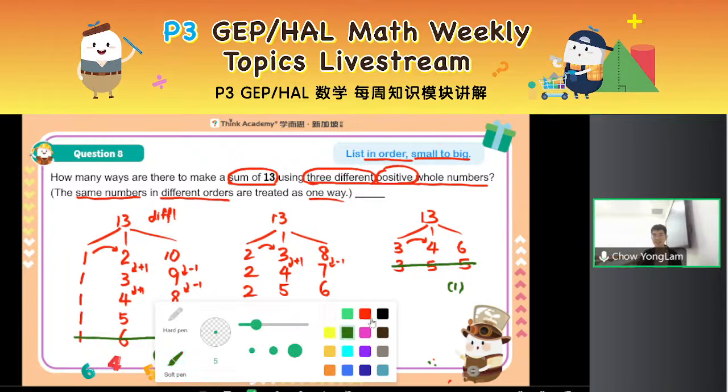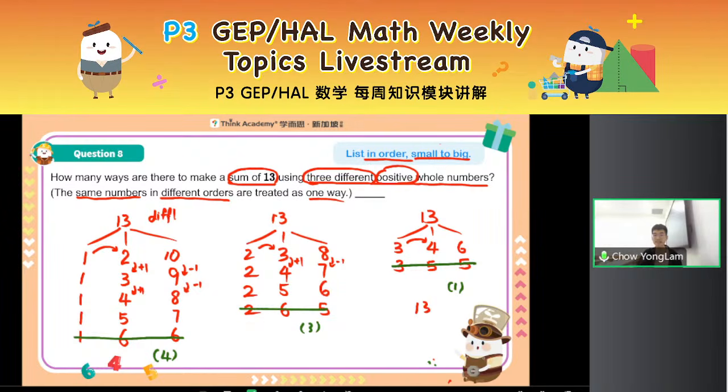Now let's take a look at what happens if I increase the first number to 4. Then it will be 4, and 1 more than that. Remember, I cannot continue with 4. I must make it more. List it in order, so I have 5. 13 minus 4 minus 5 is 4. So cannot, because there's a repeat. So at this point, your first number, 4, is already too big to have any valid cases, so I don't need to consider further.